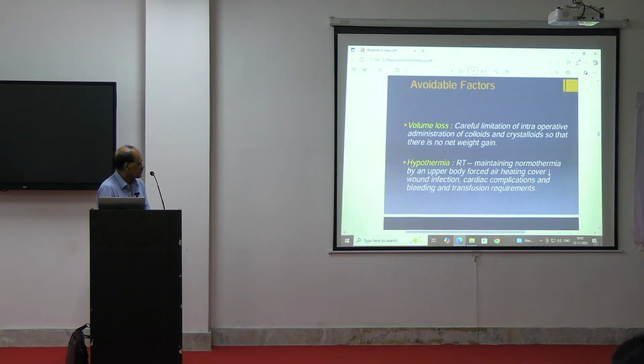Maintain normothermia by an upper body forced-air heating cover. The body has to be covered properly. Some mechanisms and blankets are available. If the patient is in a cold area, usually Europe or some other countries, these methods have to be used, so as not to allow the patient to have hypothermia.